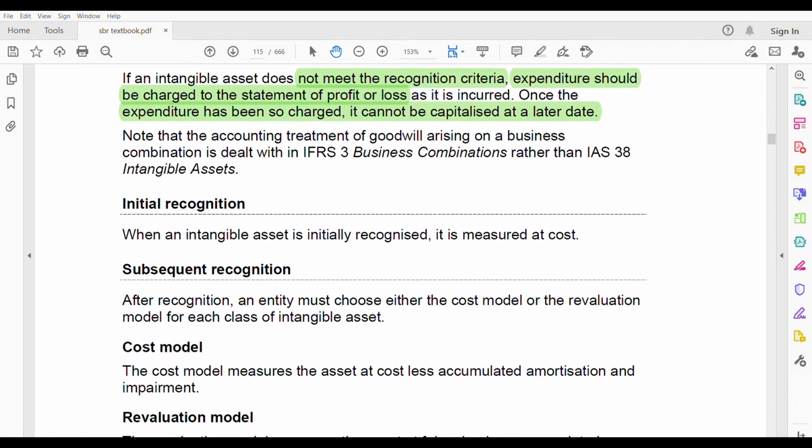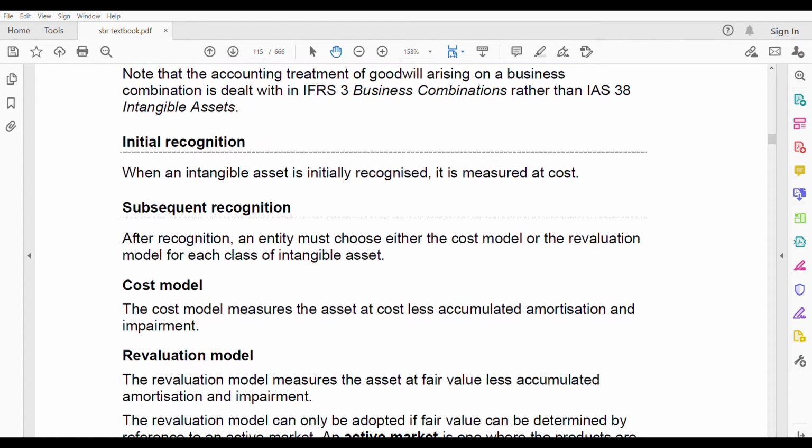Next, initial recognition. So you should always know the initial versus the subsequent recognition, because initial and subsequent recognitions are different. Initially you recognize it at cost. Most things, even in IAS 16 and most other assets, are initially measured at cost only. So this should be easy for you to understand, the initial recognition. What about subsequent recognition? That means after you initially recognize it, later on,